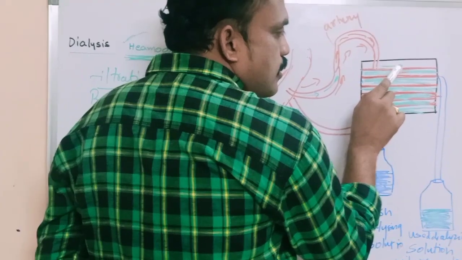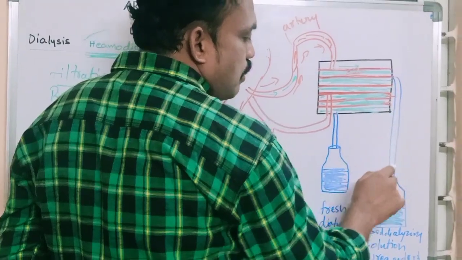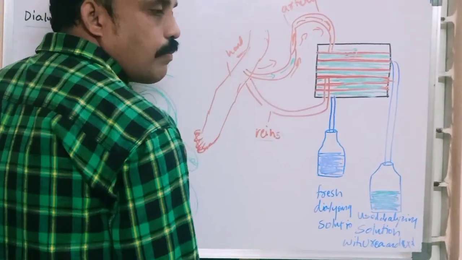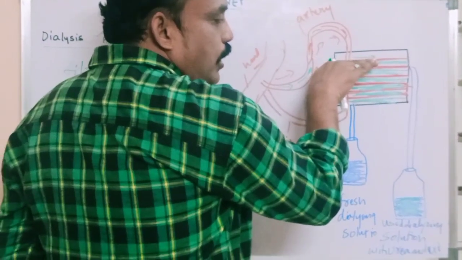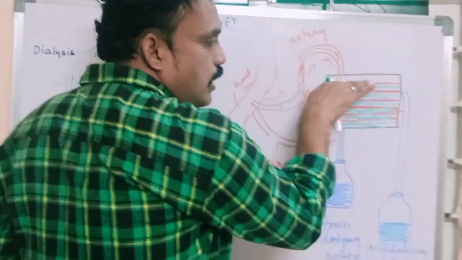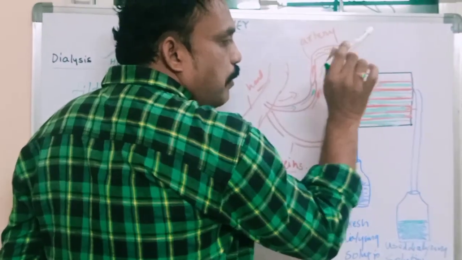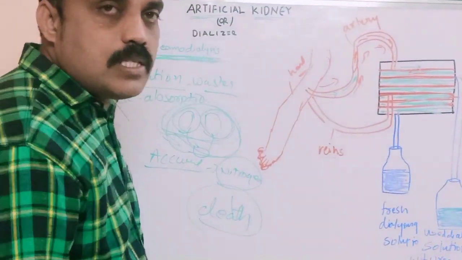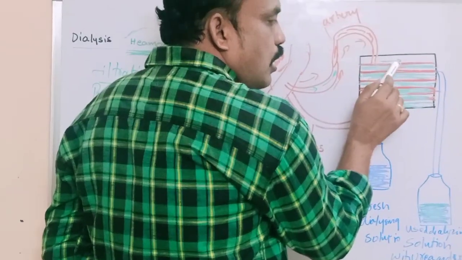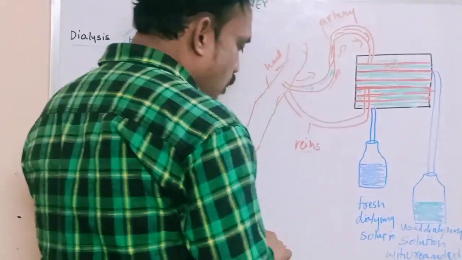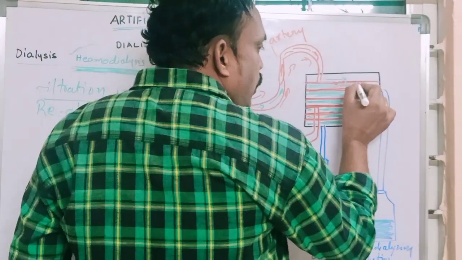Whatever nitrogen wastages the blood contains are separated into the dialyzer fluid, and this purifies the blood. Why? Because the nitrogen substances, urea, creatinine, and extra salts, enter the dialyzer fluid, so I will write here: extra salts enter into the dialyzer fluid.